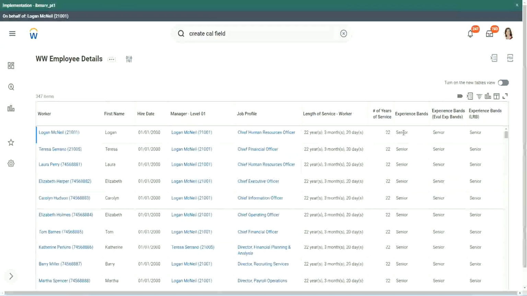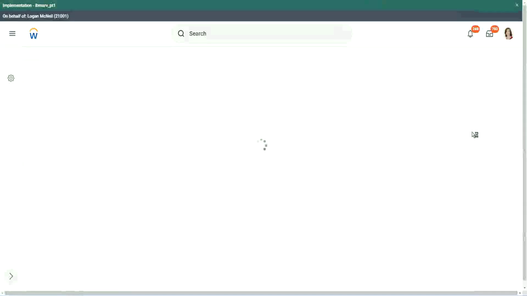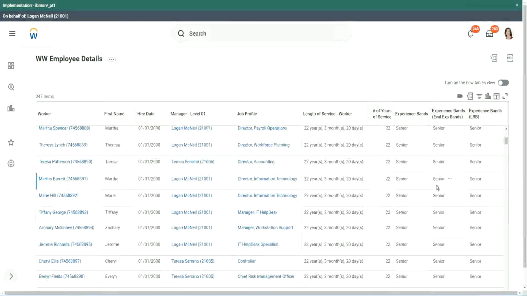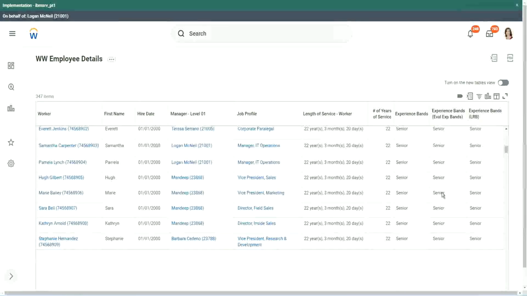When we did evaluate expression, it's giving me senior. Evaluate expression band, senior. But an LRB also, same output. So our output was exactly the same. So in this particular case, actually, it did not make much of a difference.